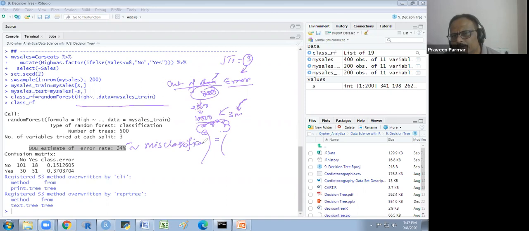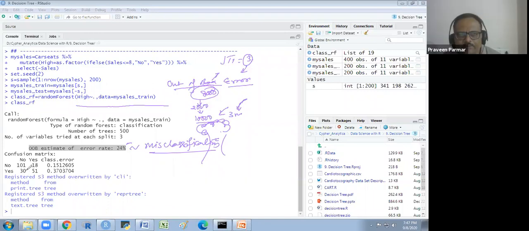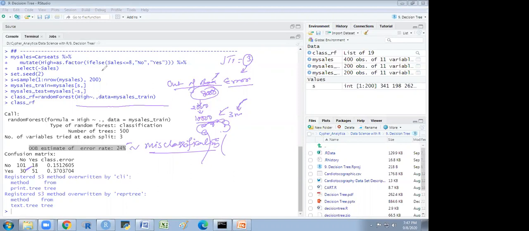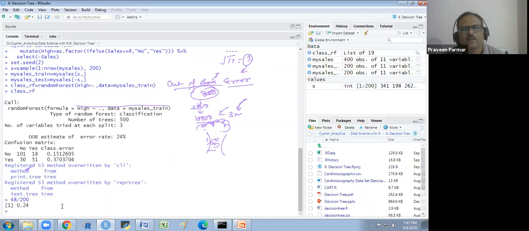Now if we calculate this misclassification error, 18 plus 30, sorry, 18 plus 30 is 48, divided by 200, I am getting 24%. Got it? Here also you see the 24.